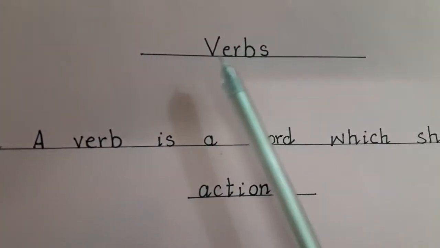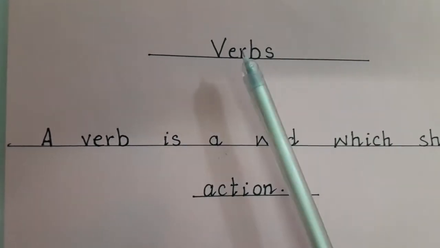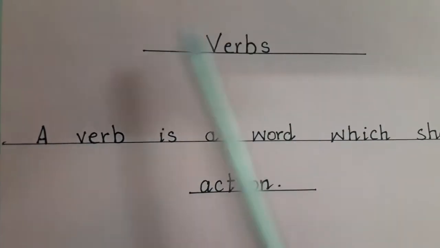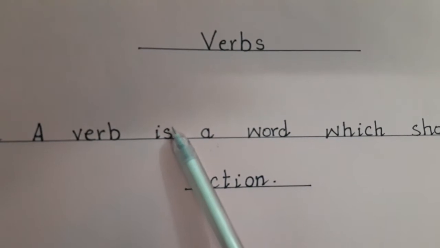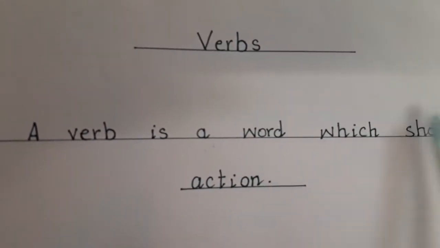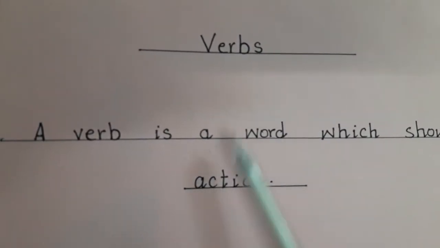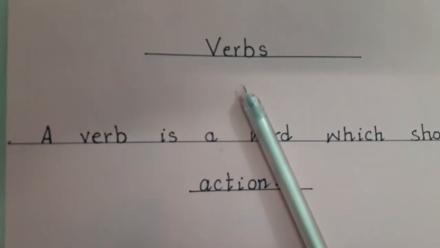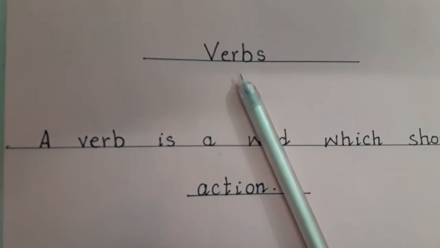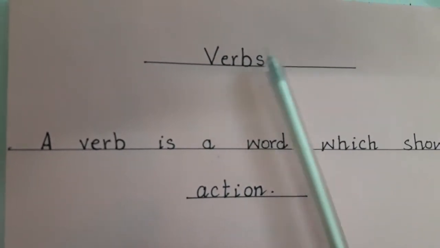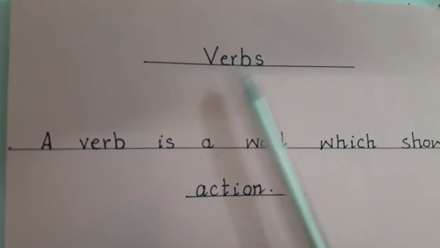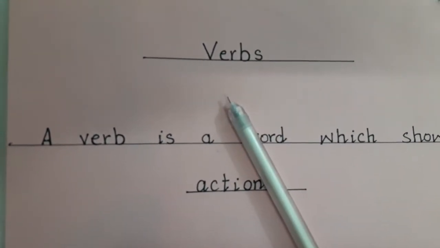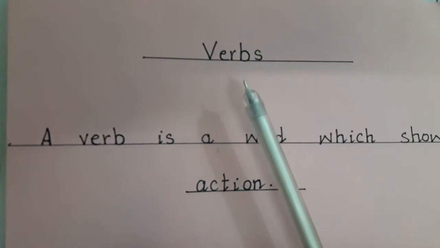Today our topic is verbs. Let's see the definition of a verb. A verb is a word which shows action. Okay students, for example, I am teaching you. So what am I doing? I am teaching you. Teach. Teach is my action. So teach is a verb.